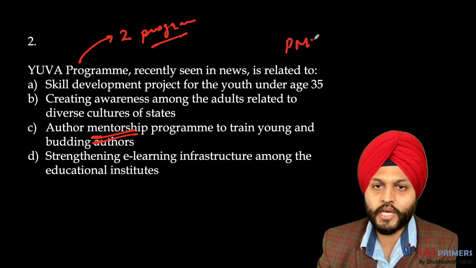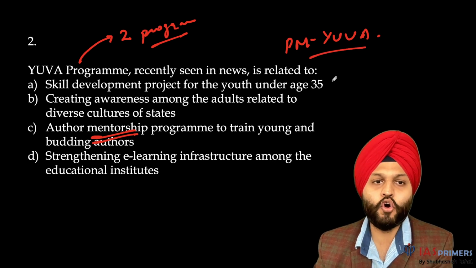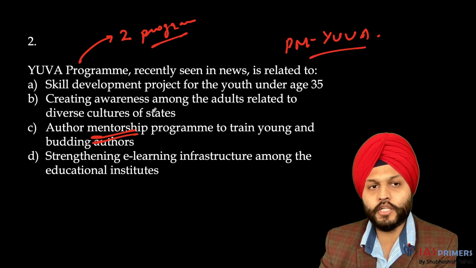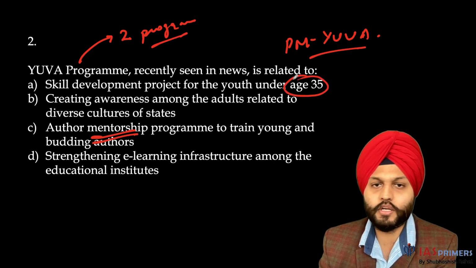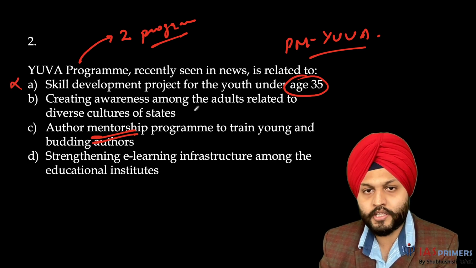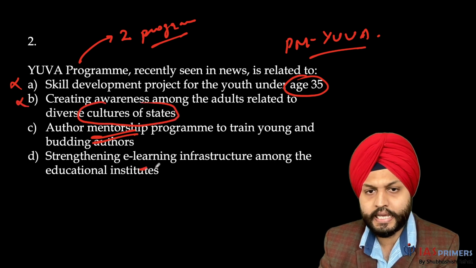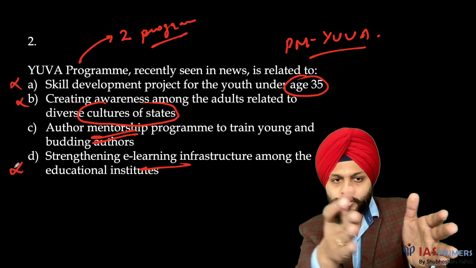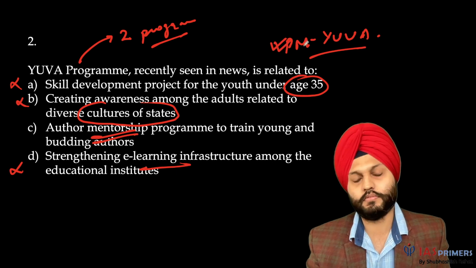It is known as the PM UVA. The other UVA program is about entrepreneurship. Now, when we look at the options: skill development project for youth under age 35, that is different from entrepreneurship. Creating awareness among adults related to diverse cultures of states, no. Strengthening e-learning infrastructure, no. With entrepreneurship we don't have that option. So the only thing left is the author mentorship program, because this UVA program itself is known as the PM UVA.